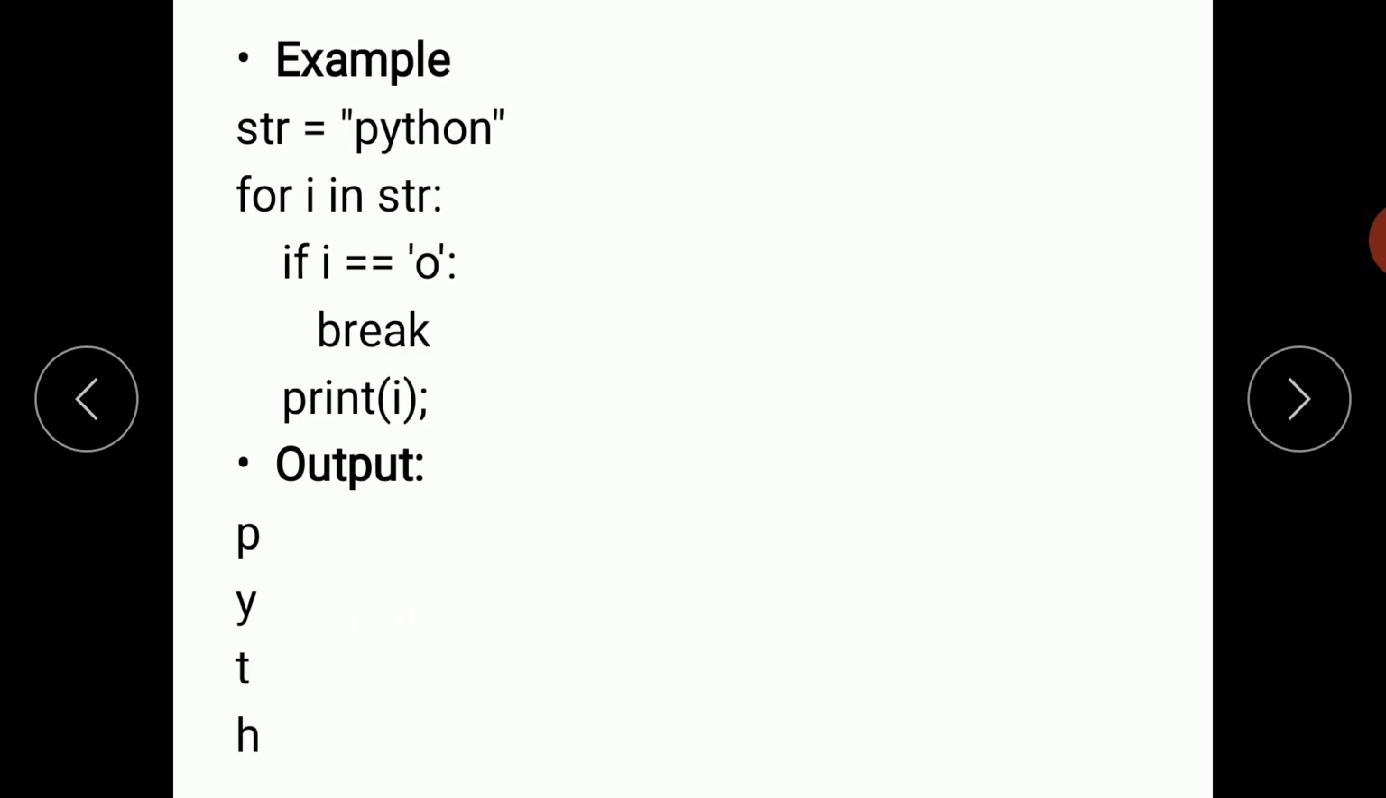Example of the break statement: declare one variable str is equal to double quote Python. For I in str, colon. This is used for the for loop. Then an if condition is used: if I is exactly equal to single quote o, then colon, the condition is break. Then print of I, then the program is completed. The output displayed is pyth. Only 4 characters are displayed.